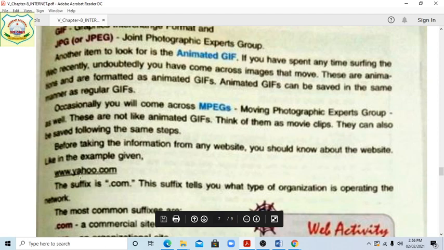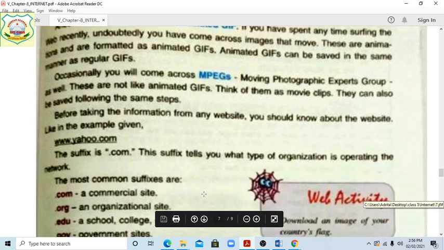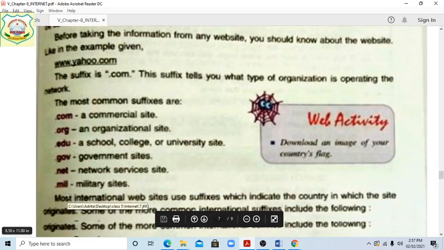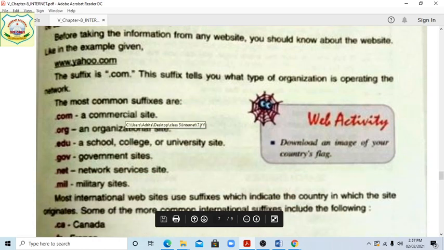Yahoo is the company, the organization name. The .com tells what the organization is operating for on the network. The most common suffix, .com, shows a commercial purpose. This is a commercial site.